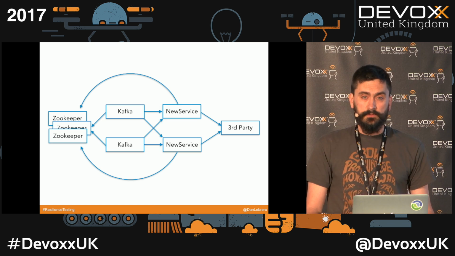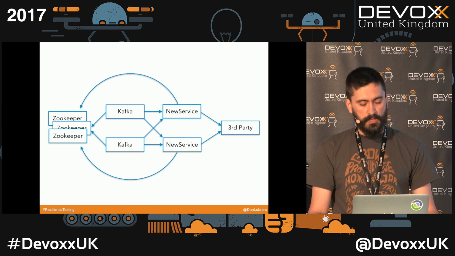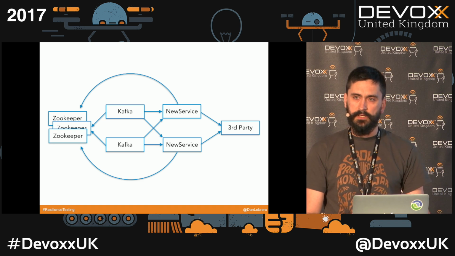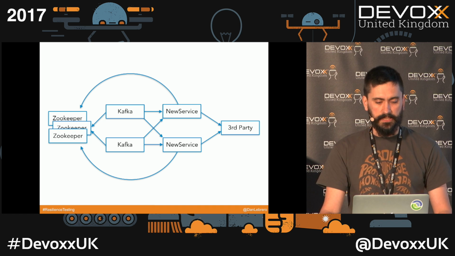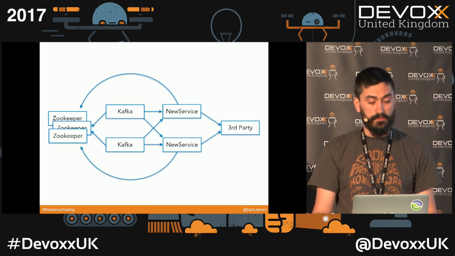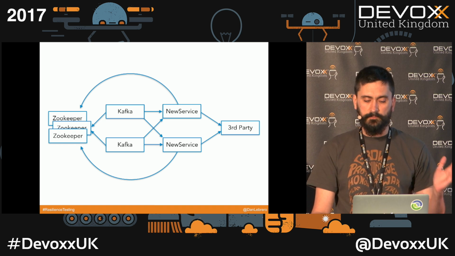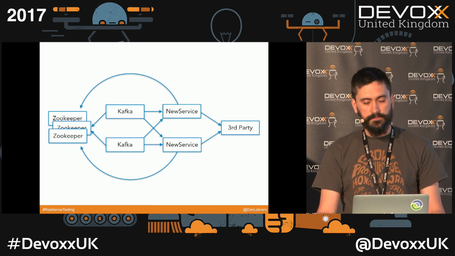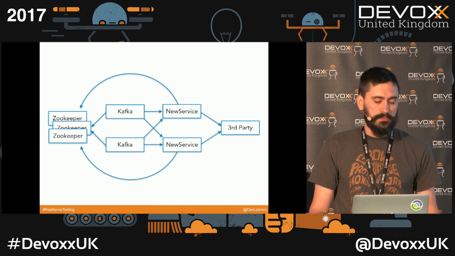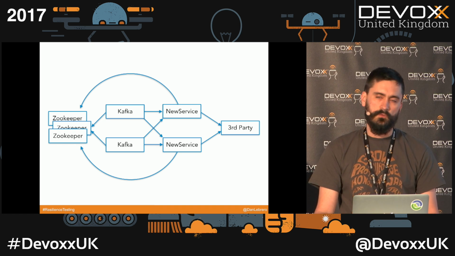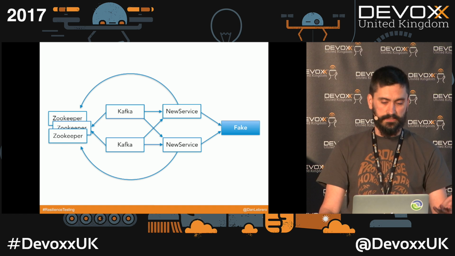So let's look at an example about how to write a test. So this is the architecture for the system that I was talking about at the beginning. Just as a reminder, the only thing that we need to do is move messages from Kafka to a third party. That third party is an HTTP endpoint. Now, because we are going to run a test, we don't want to talk with the real third party. So what we are going to do is replace that third party with a fake server.